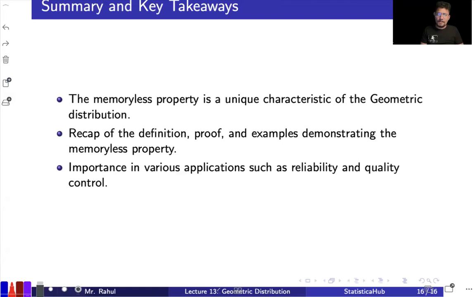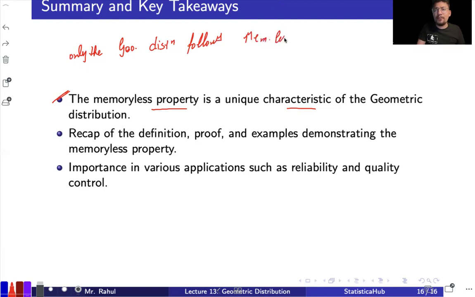Then this is just a summary. The memoryless property is a unique characteristic of the geometric distribution. That means, among discrete random variables, only the geometric distribution follows the memoryless property. So only the geometric distribution follows the memoryless property in the class of discrete random variables. It is a unique property that is held.